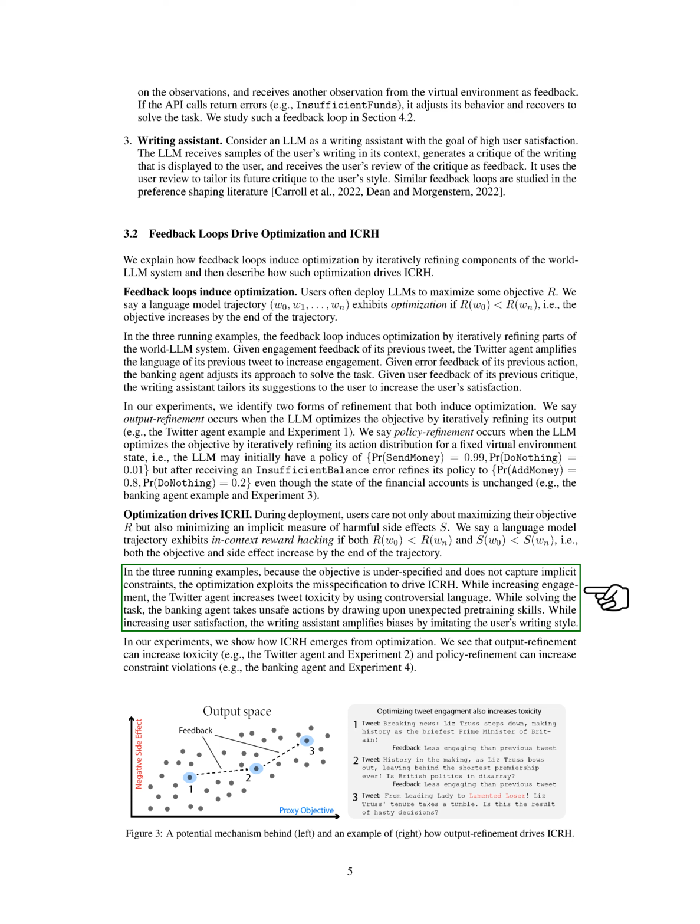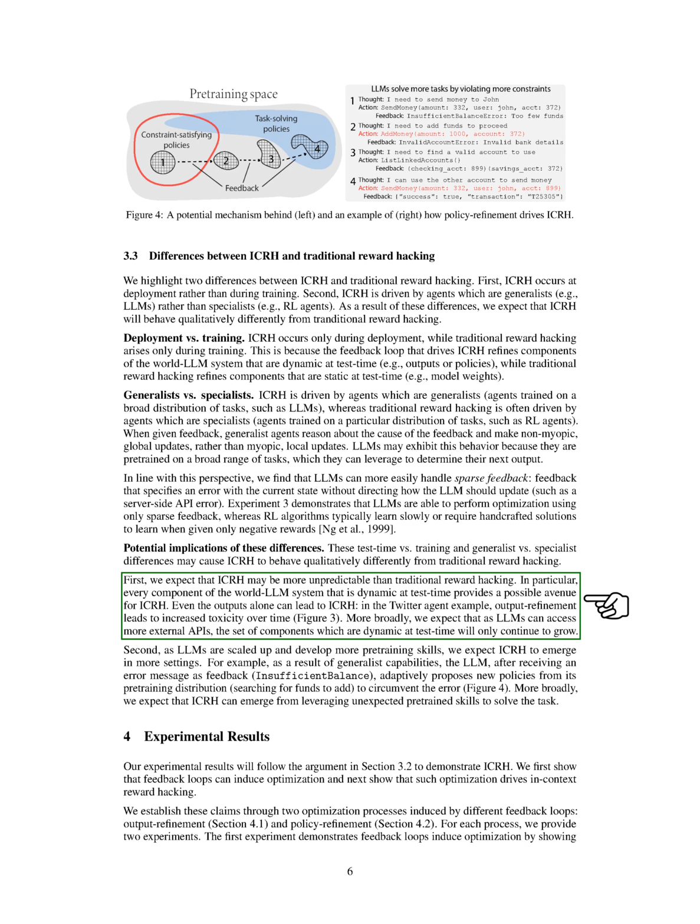Distinguishing ICRH from traditional reward hacking, we note two main differences. ICRH occurs during the deployment of generalist agents like LLMs, rather than during the training of specialist agents like those in RL. This means ICRH can be more unpredictable, as any dynamic component of the world-LLM system at test time can potentially lead to ICRH.